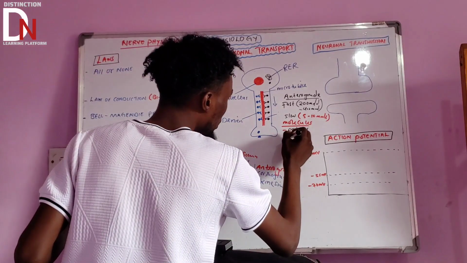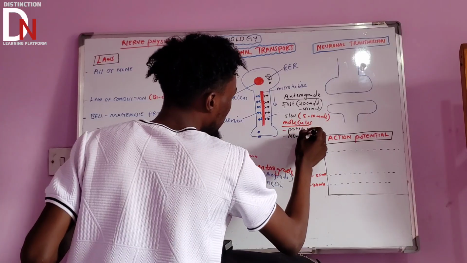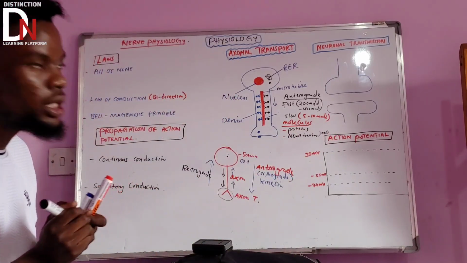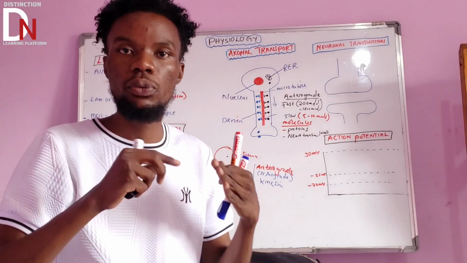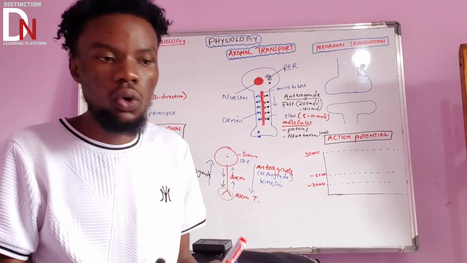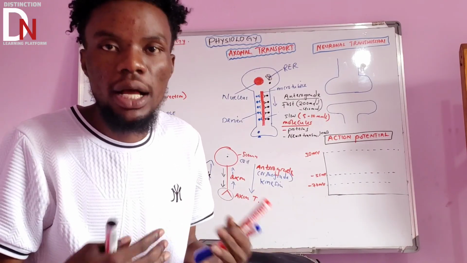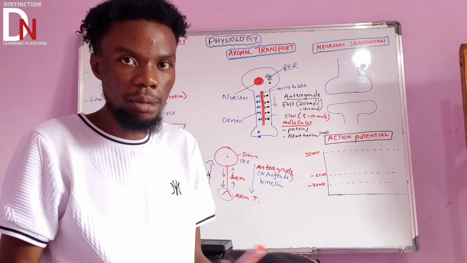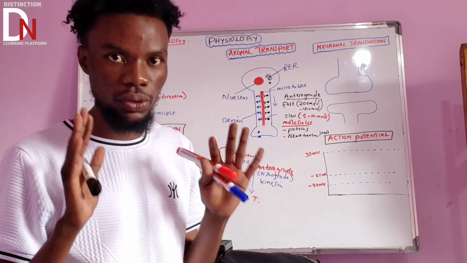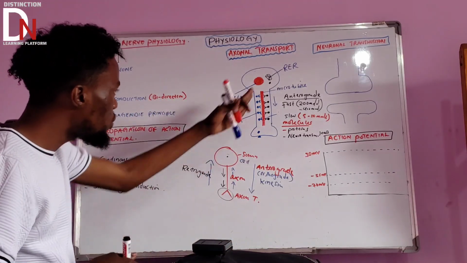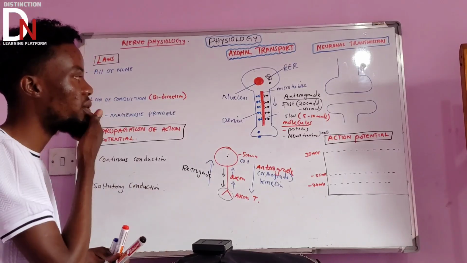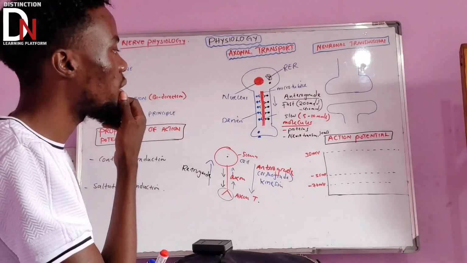Okay, neurotransmitter. So we talk about the neurotransmitters. These are the important substances that help to transport nerve impulse from one neuron to another, or maybe from a neuron to a muscle, or to an effector, or maybe to a gland. Those are important neurotransmitters. We'll talk about the types of neurotransmitters, don't worry about that. Also neurotransmitters, if they are made by the rough endoplasmic reticulum, are going to be transported via anterograde transport.